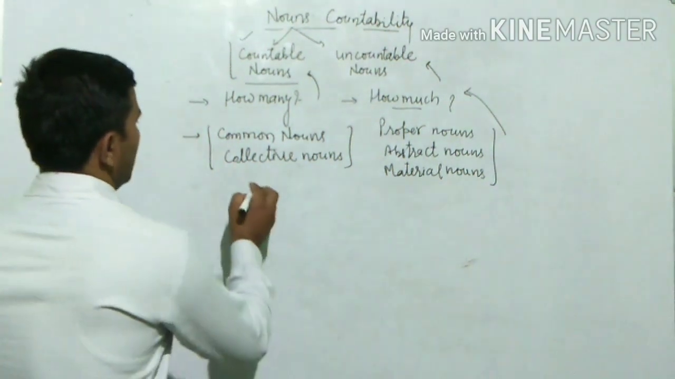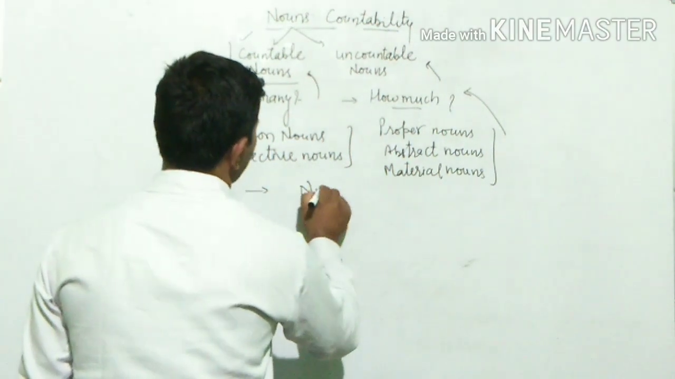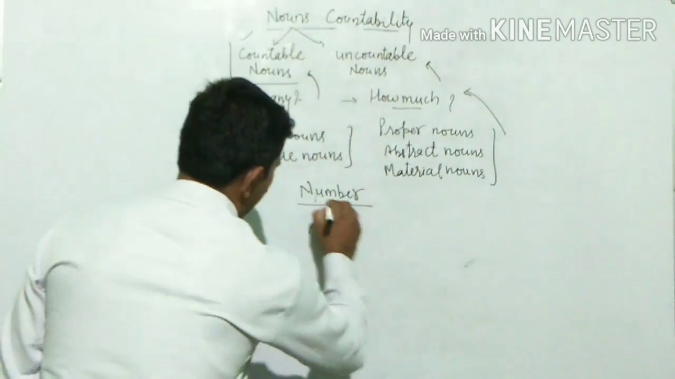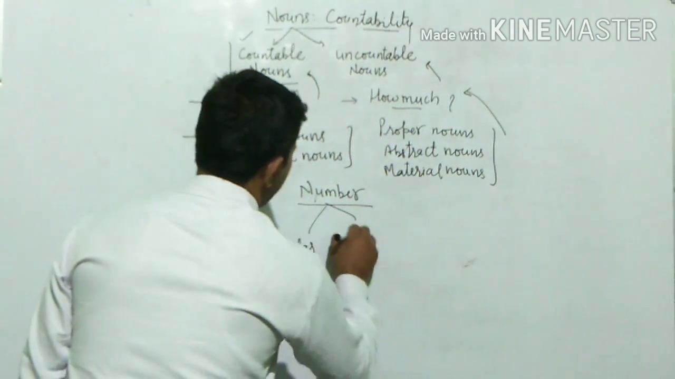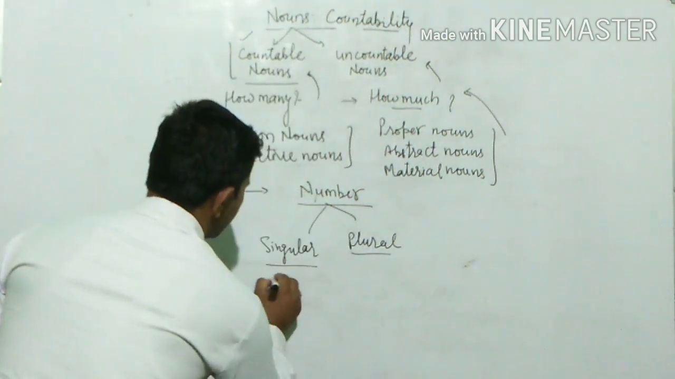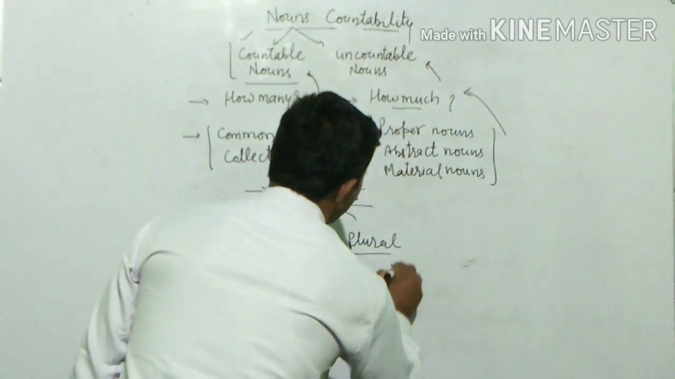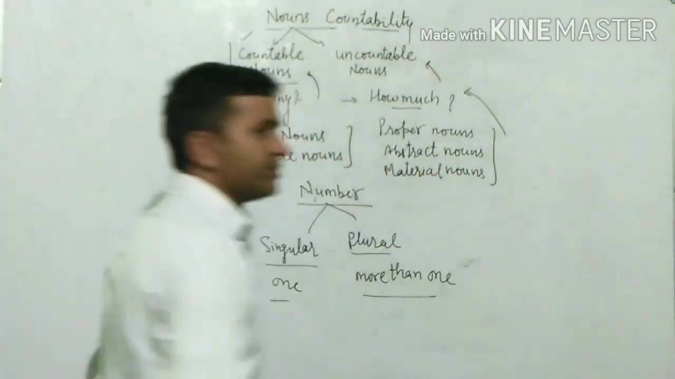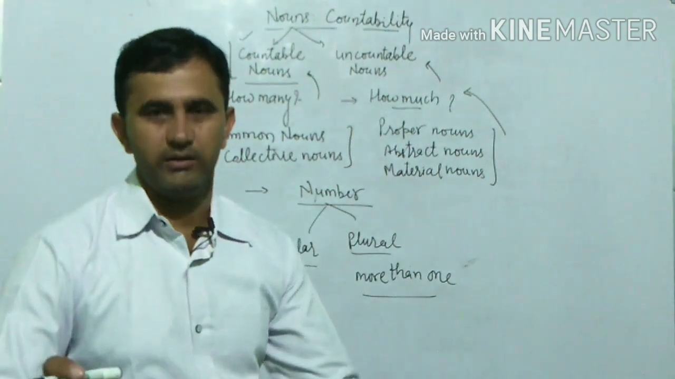Now I would like to tell you that numbers are of two types, singular and plural. Singular means one and plural means more than one. So we are going to discuss how to change a singular noun into a plural one.